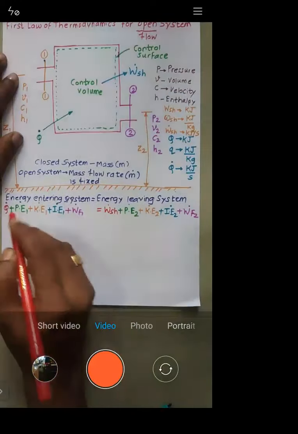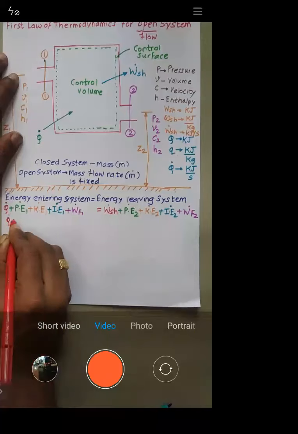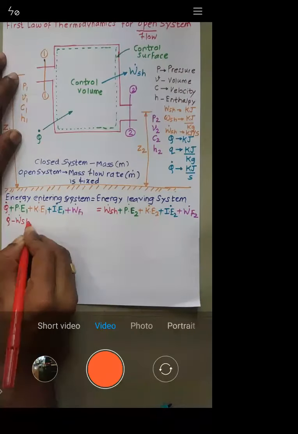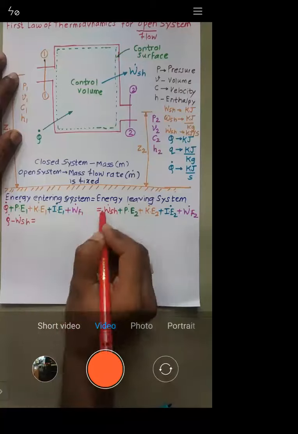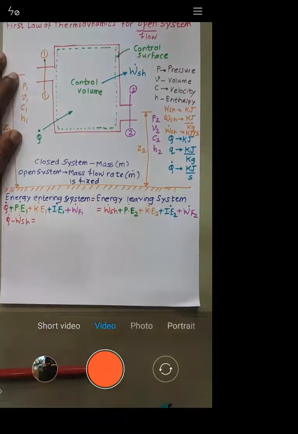Now I will bring this term W dot SH to the left hand side. So Q dot minus W dot SH is equal to, the rest of everything I will bring to the right hand side.